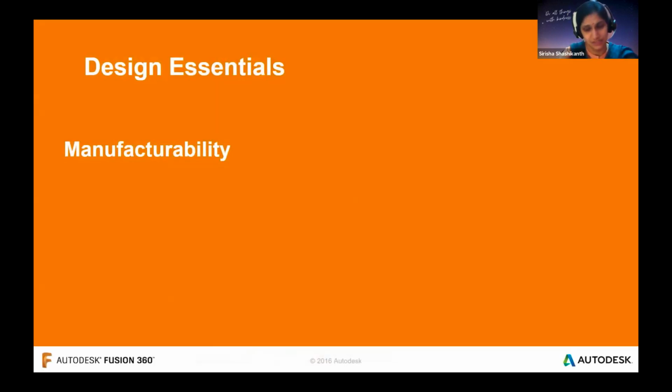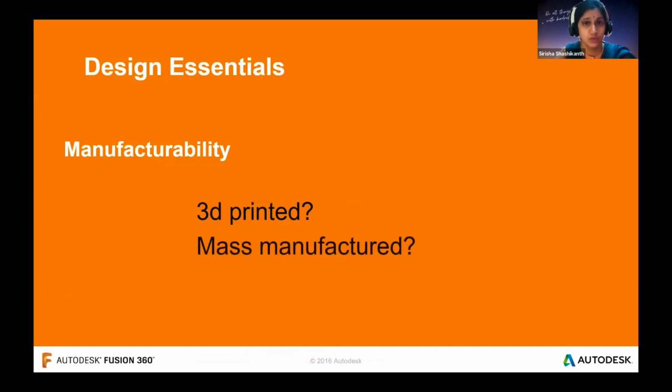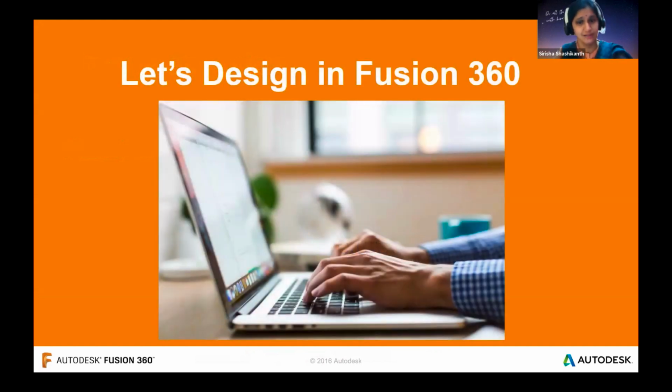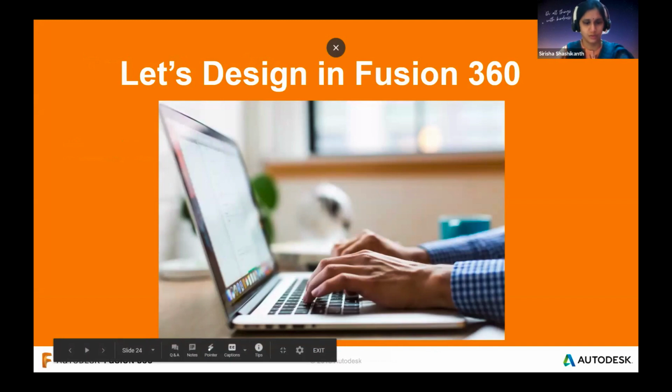Then comes manufacturability, which is also equally important. If your product is going to be 3D printed, then you need to consider how the model and the design should be. And if it is going to be mass manufactured, then you need to keep in mind where to keep the molds and all that. Now, let's start designing in Fusion 360 and start to understand how it is going to be.